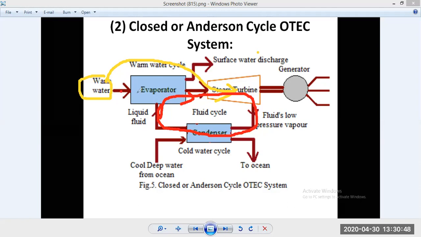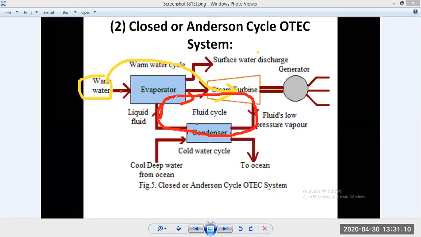Warm surface seawater is pumped through a heat exchanger, which acts as a boiler to vaporize the working fluid, shown in red. It may be ammonia or freon 12 or butane, having a low boiling point.